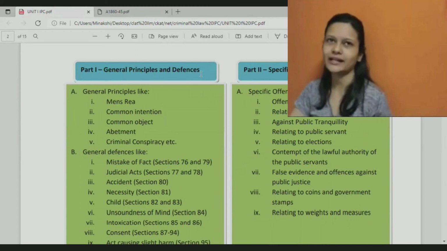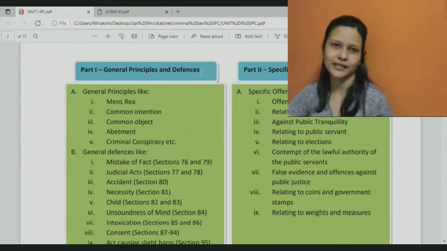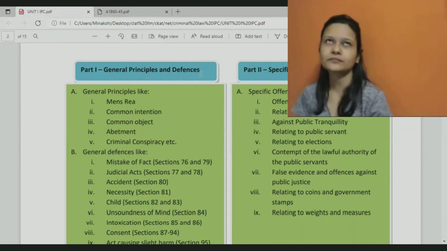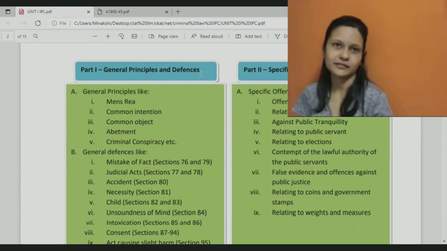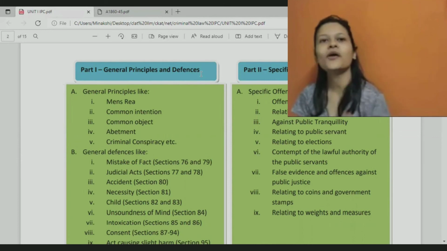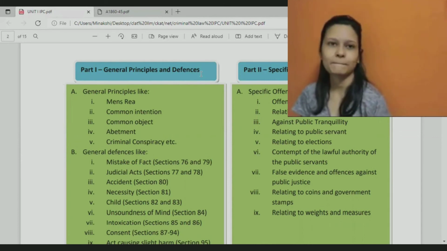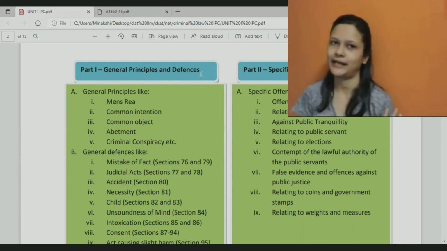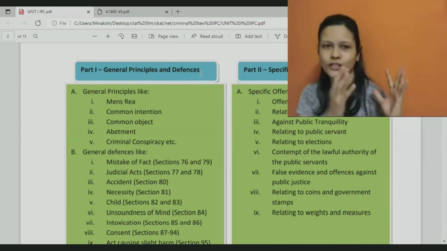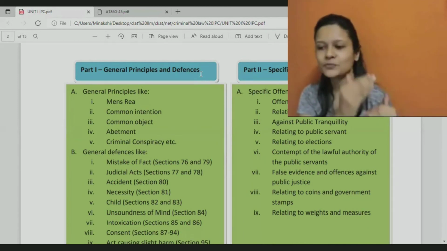Now, what are general principles or defenses? Principles, you know, right? Like some rules which are applicable. Some set rules that will be applied. Like gravity. It's like a principle only, right? Gravity, same rule would apply everywhere. Like that, in law also we have some principles. It is like a set thing which will be applied only.